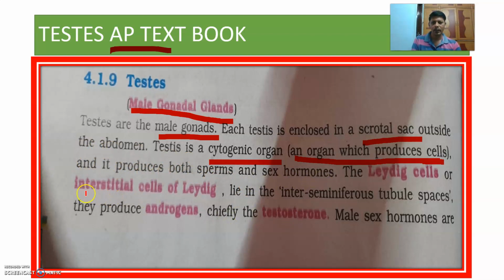The Leydig cells, interstitial cells of Leydig, lie in the interseminiferous tubule spaces, that means the space present between the seminiferous tubules. What do they produce? Androgen, the chief androgen, testosterone.